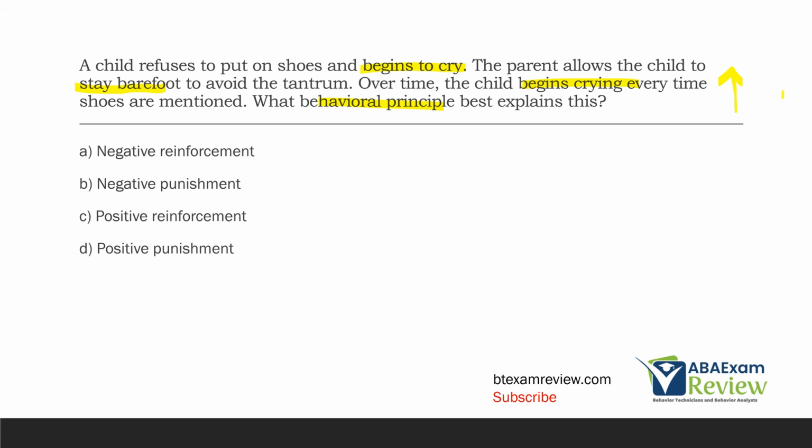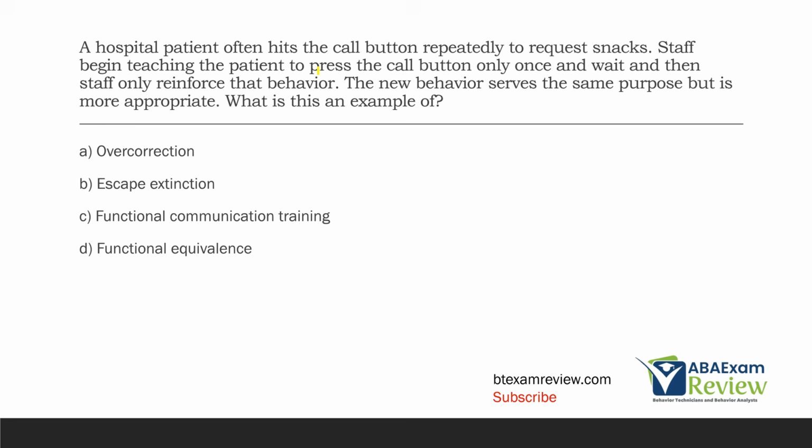And when we remove, that is negative. So what we're looking for is negative reinforcement. It's not punishment because the behavior increased and punishment decreases. And it isn't positive because what was removed was the request or demand to put on shoes. So the behavior principle that best explains this is A, negative reinforcement.